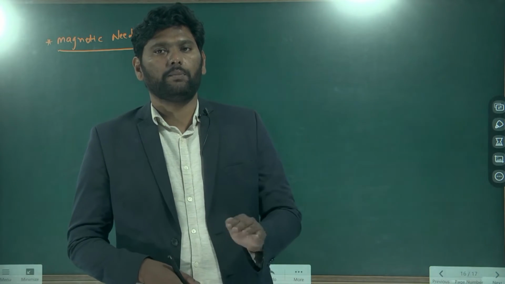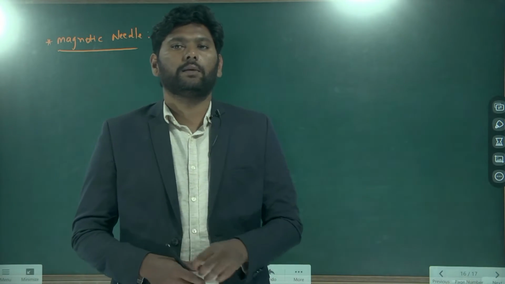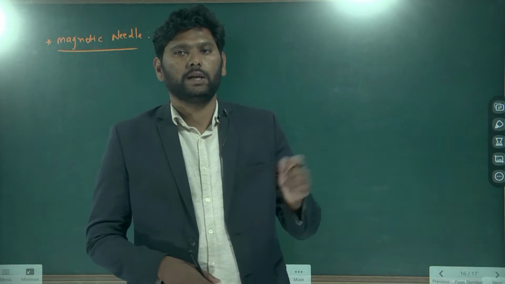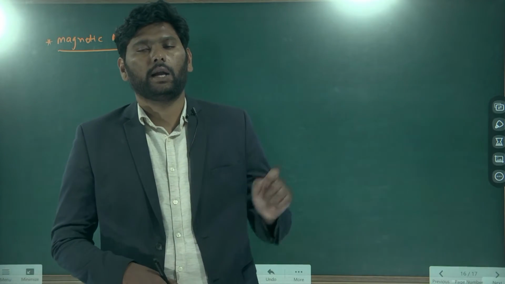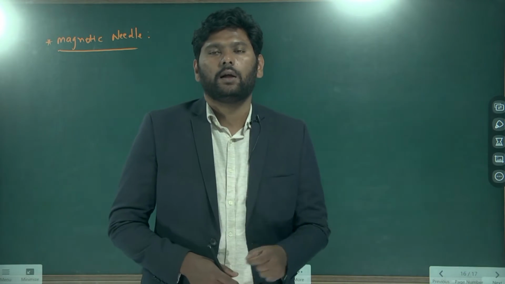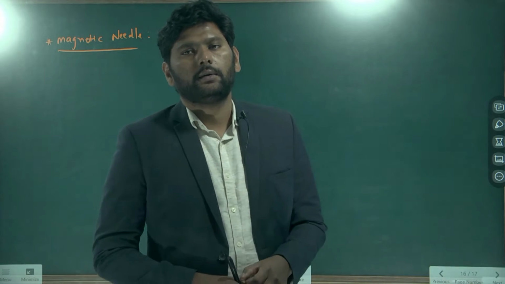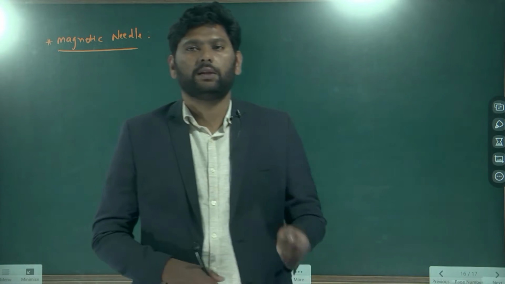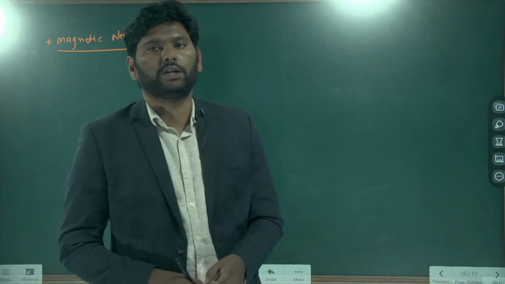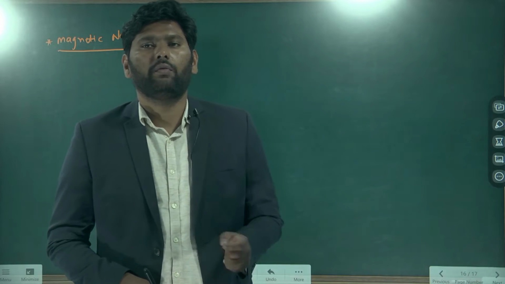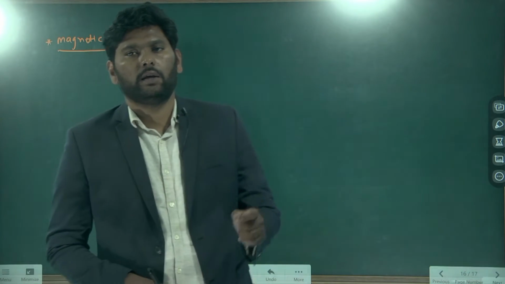The magnetic compass works on the principle of the magnetic needle, because the magnetic needle always shows the north and south poles of the earth's surface. With that we can identify the direction and position where we are on the earth.